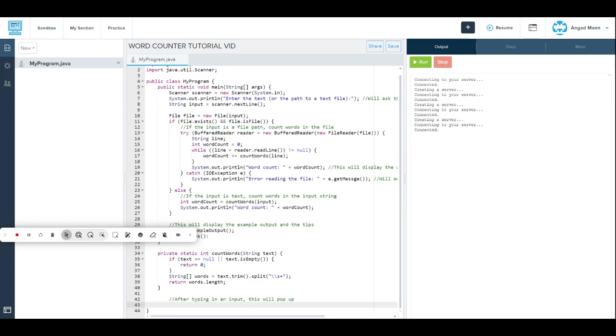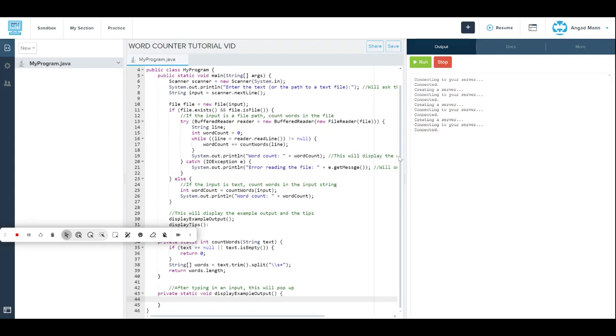We just delete space back, and then we do private static void displayExampleOutput, and brackets, then this bracket as well, and then we do System.